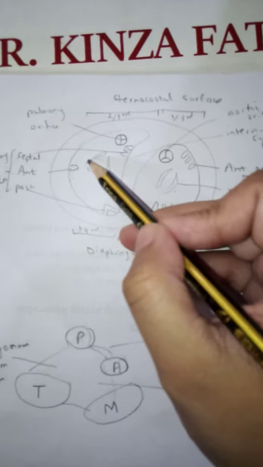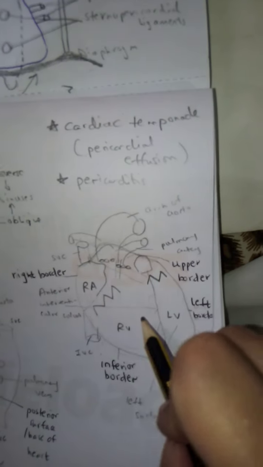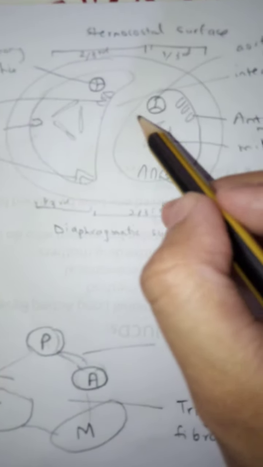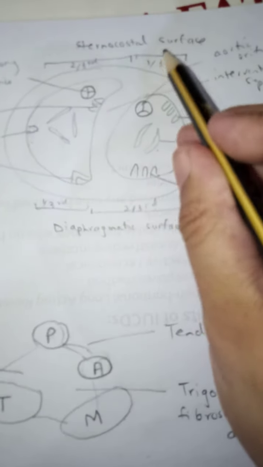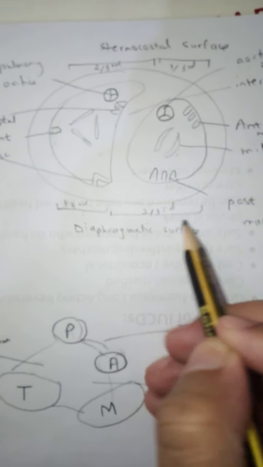The right ventricle forms 2/3 of the sternocostal surface, as we have seen in this structure. Most of the sternocostal surface is formed by the right ventricle, and 1/3 of the sternocostal surface is formed by the left ventricle. On the other hand, of the diaphragmatic surface, 1/3 is formed by the right ventricle and 2/3 is formed by the left ventricle.